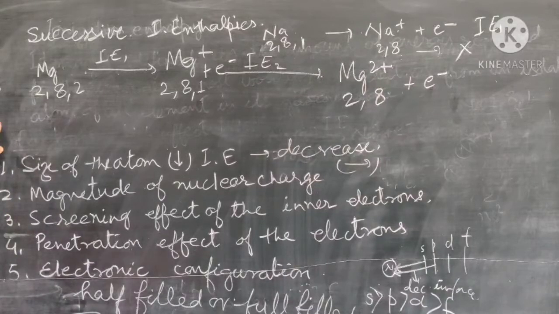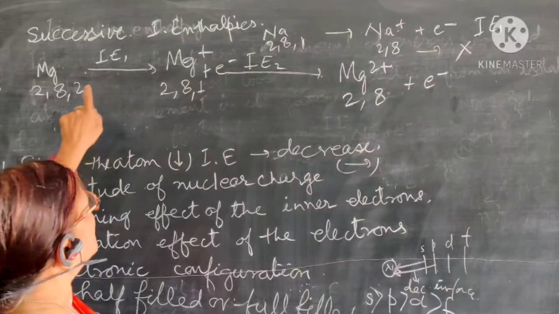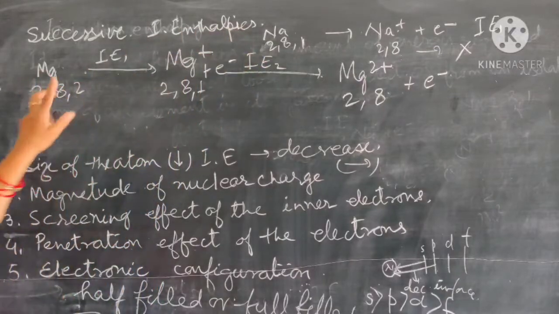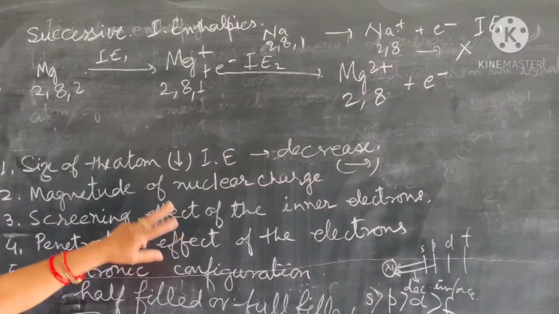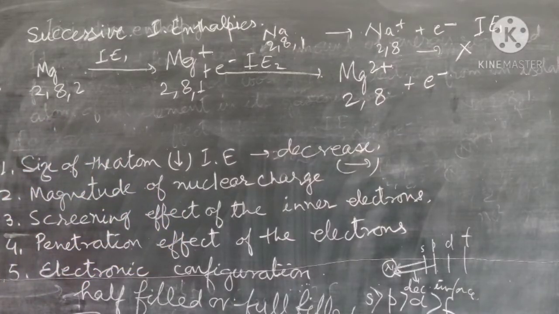The first ionization enthalpy of magnesium is greater than that of sodium. So there are reasons. Number 1, there is an increase in the effective nuclear charge. Number 2, there is a decrease in atomic size. Number 3, the electrons are paired.